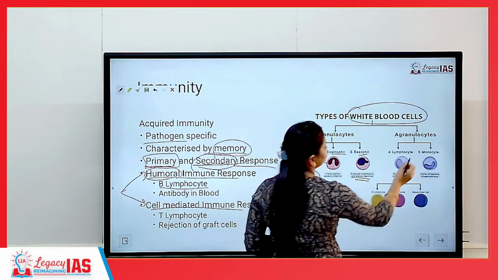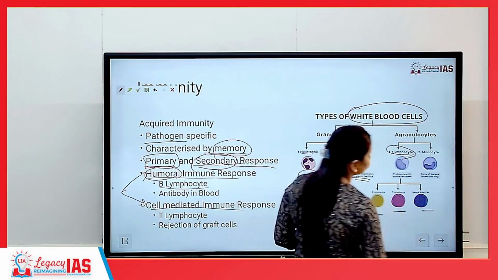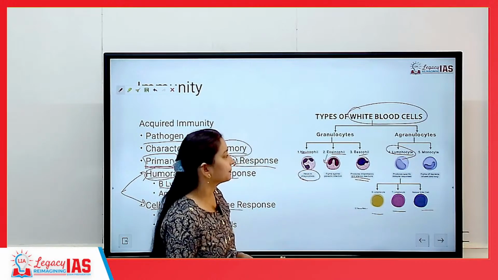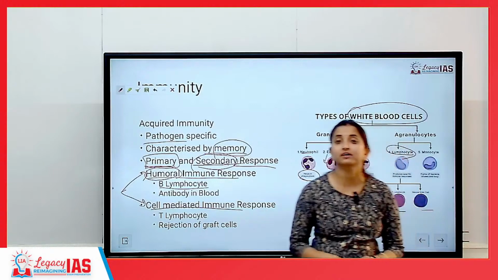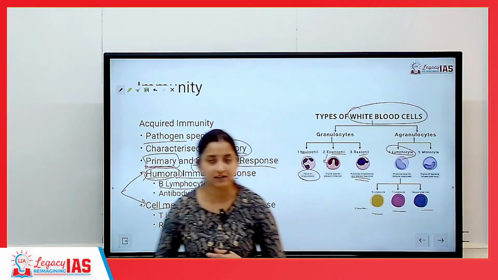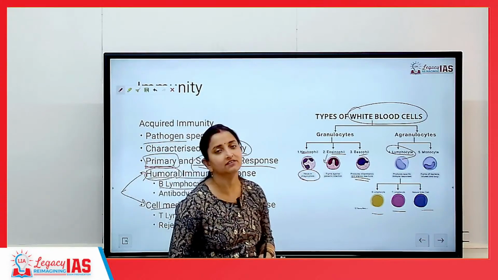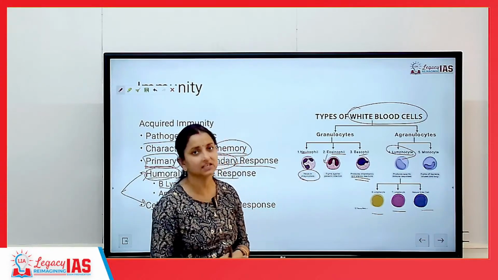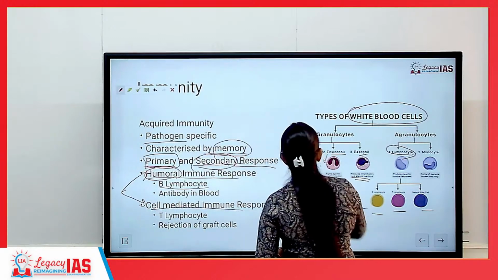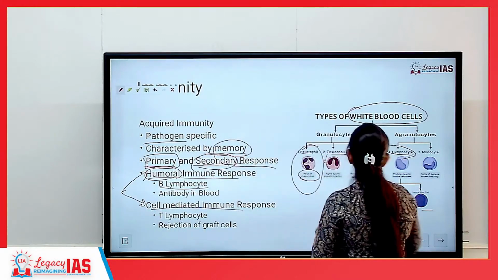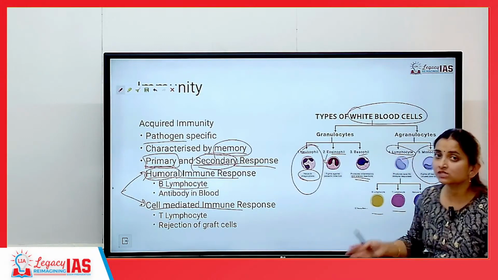Then agranular means they will produce some kind of immune response. From here the lymphocytes emit either B lymphocyte, T lymphocyte or natural killer cells. Okay? Then we have monocyte also. The monocytes are responsible for killing off bacteria, viruses and fungi. So neutrophils and monocytes they will undertake direct phagocytosis. They will directly consume it or kill it. Neutrophils will consume it, monocyte will kill it. Lymphocyte will produce the immune response.